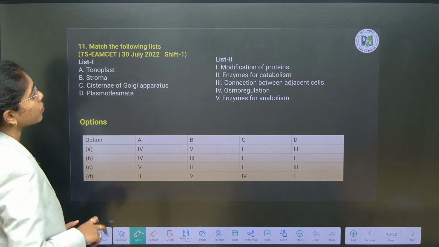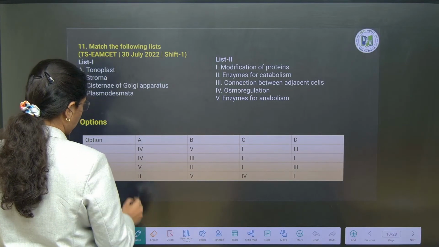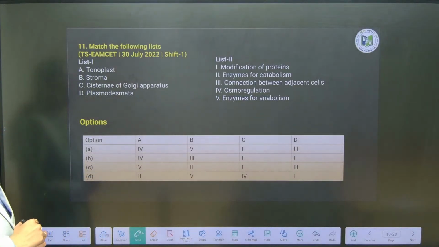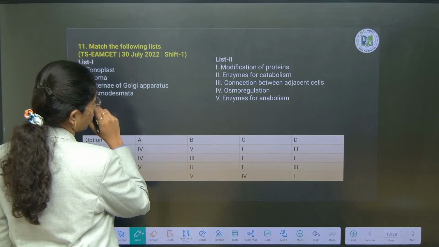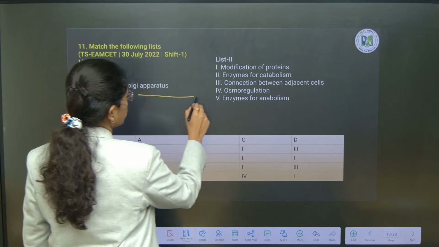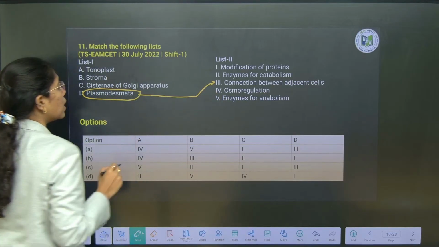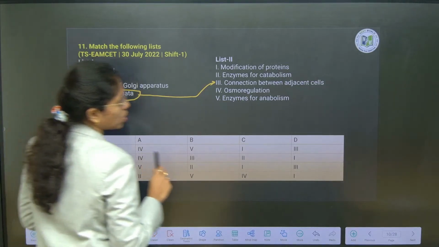Tonoplast is the outer boundary for what? Vacuole. Tonoplast is the membrane which is covering the vacuole. And stroma, which gives the enzymes for connection. Just a second. Plasmodesmata. Plasmodesmata is the only living component that is present in the cell wall which connects adjacent cells. So D is option 3.